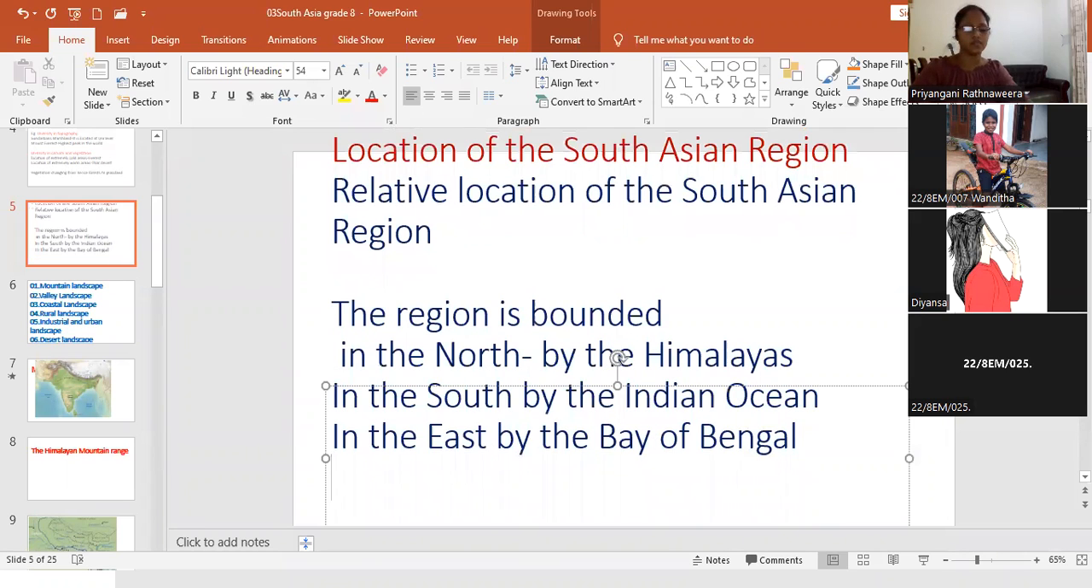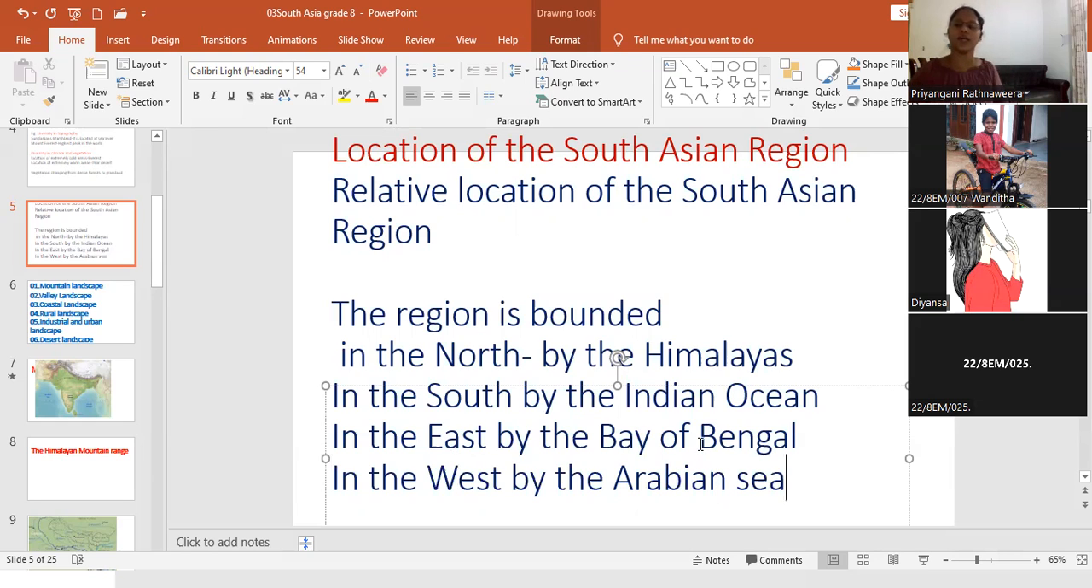In the west, what is the boundary? By the, what is the boundary on the west side? Arabian Sea. Yes, Arabian Sea. You write down. This is the relative location of the South Asian region.